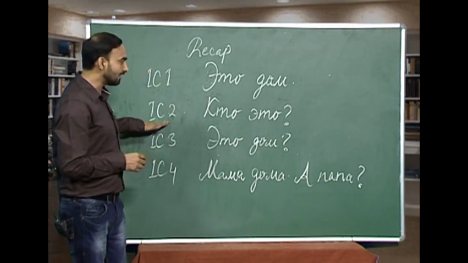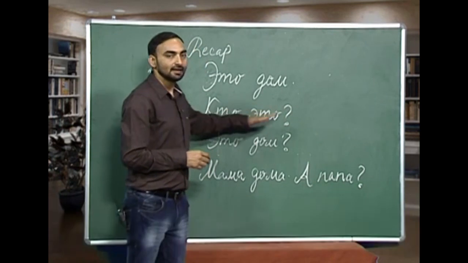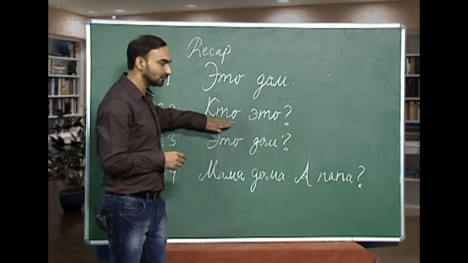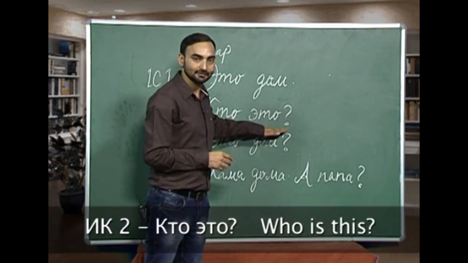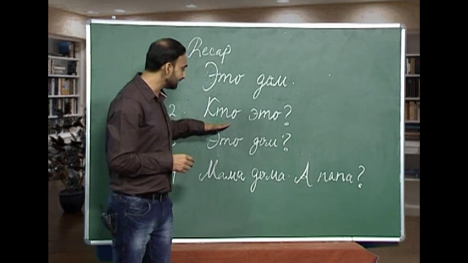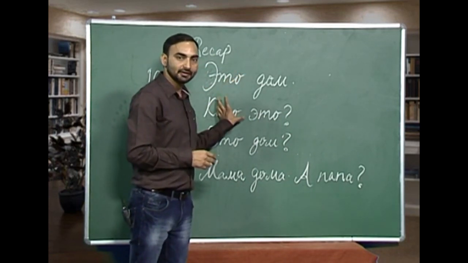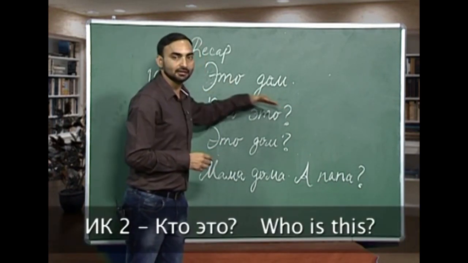The next we have is Kto eto. Kto eto is an interrogative sentence with interrogative word kto, which is who. Kto eto, who is this? So, what happens here is the pitch goes up on the interrogative word and then it comes down towards the end. Kto eto?